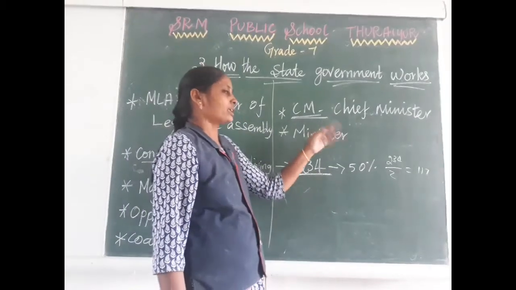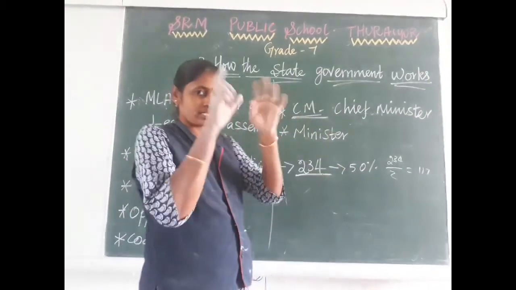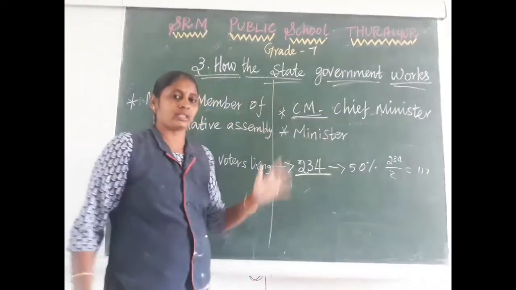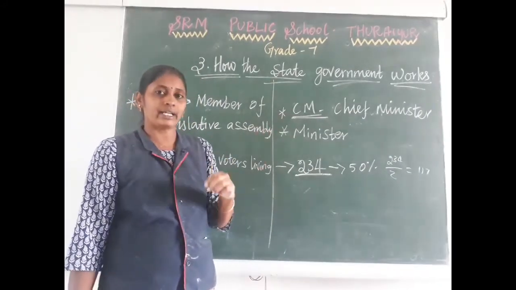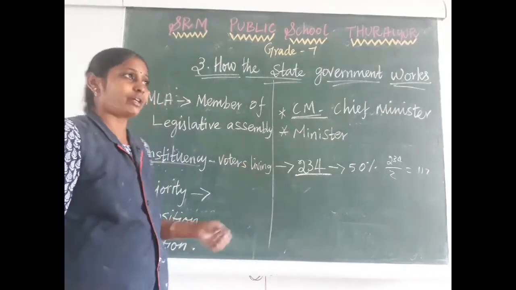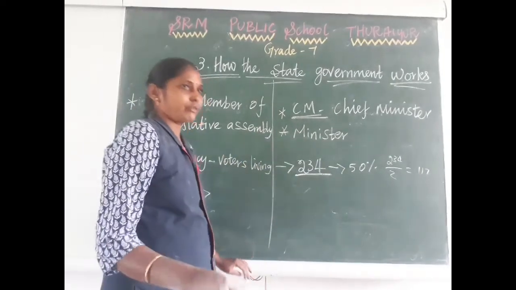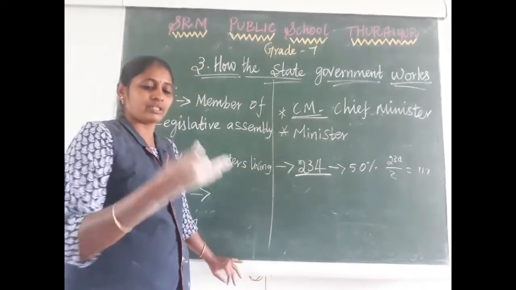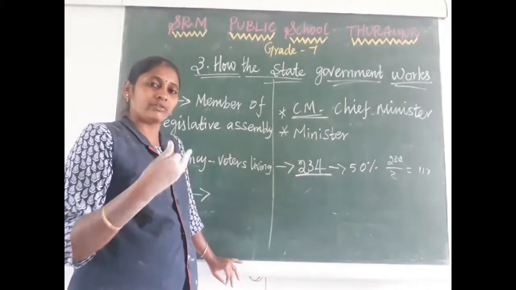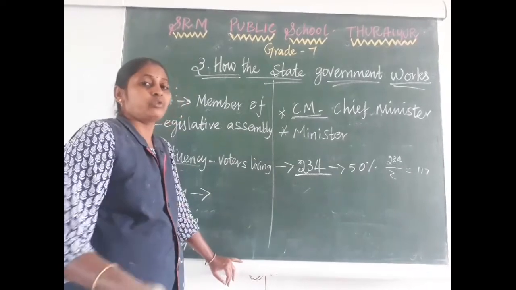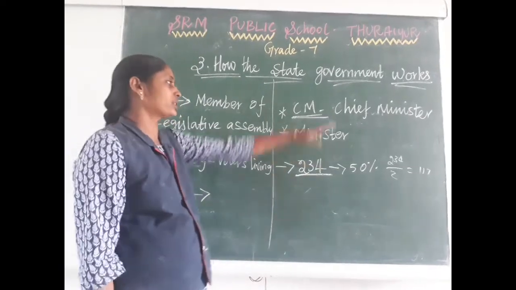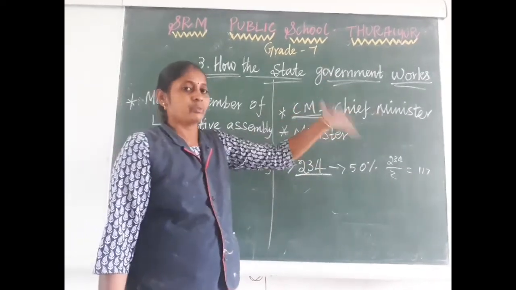He will give an approval letter, signed by the MLAs who selected him as chief minister, to the governor. Then the governor verifies whether they have won the election or not, and accepts their request to frame the government. So the chief minister goes on to frame the government.